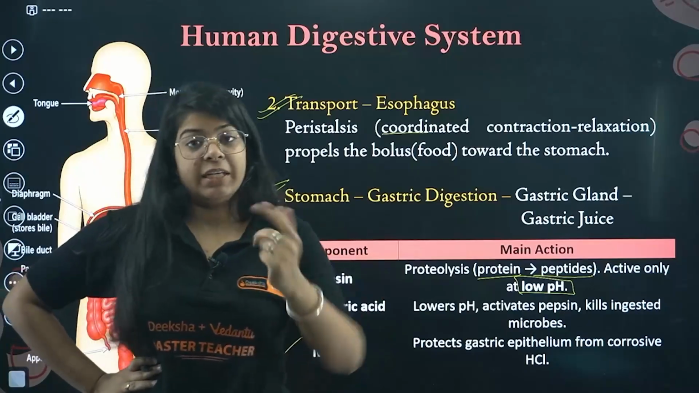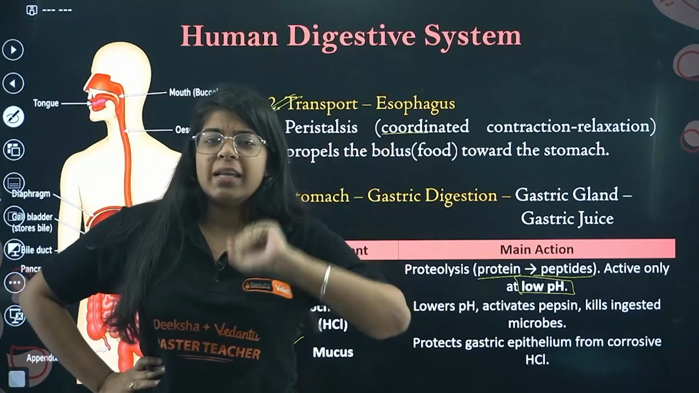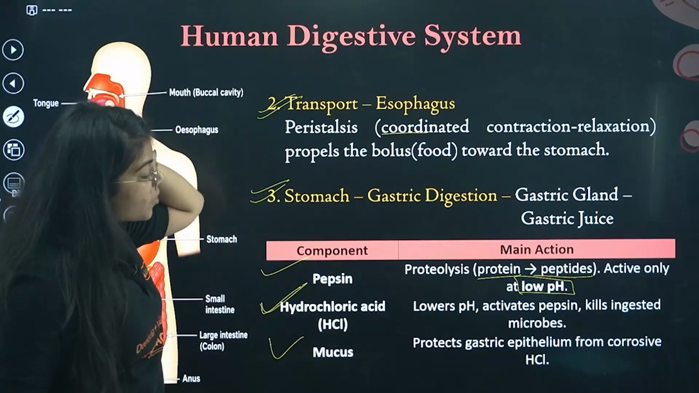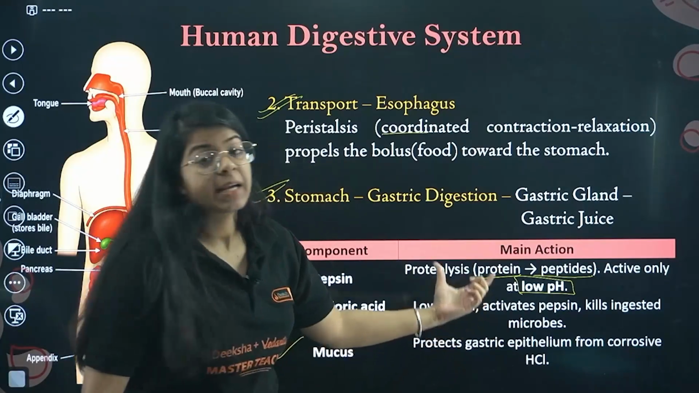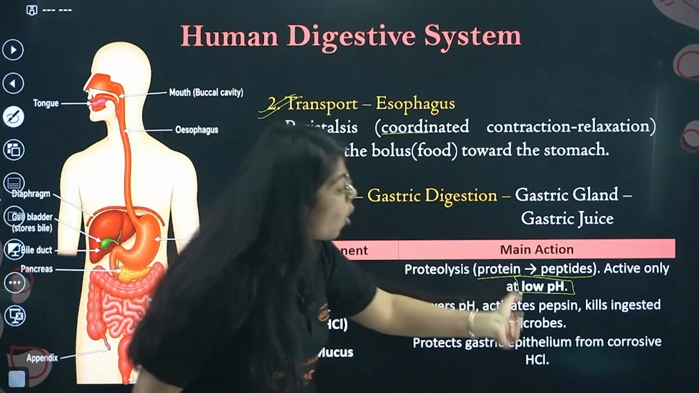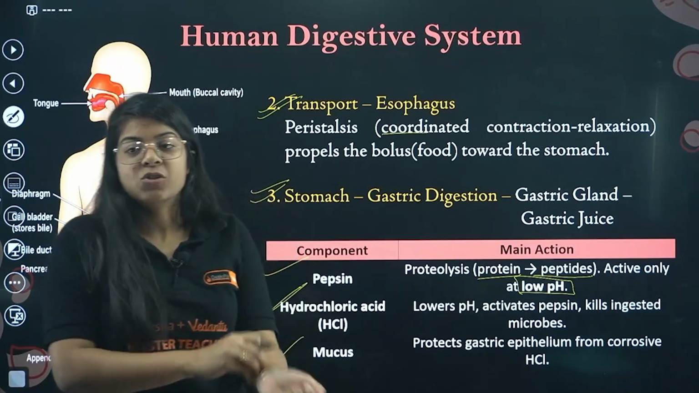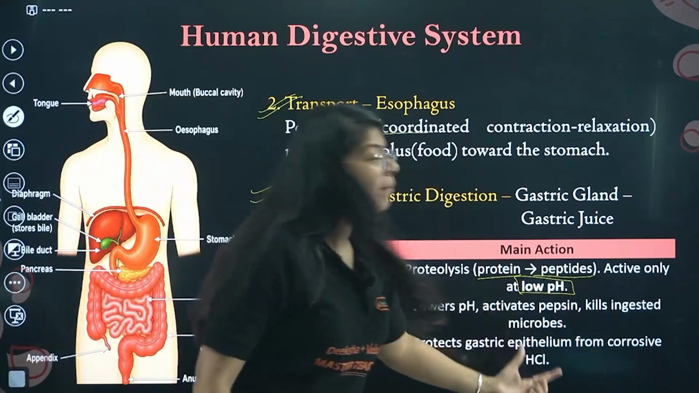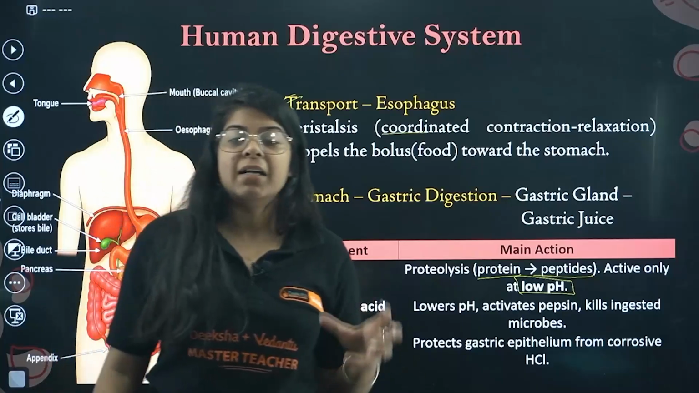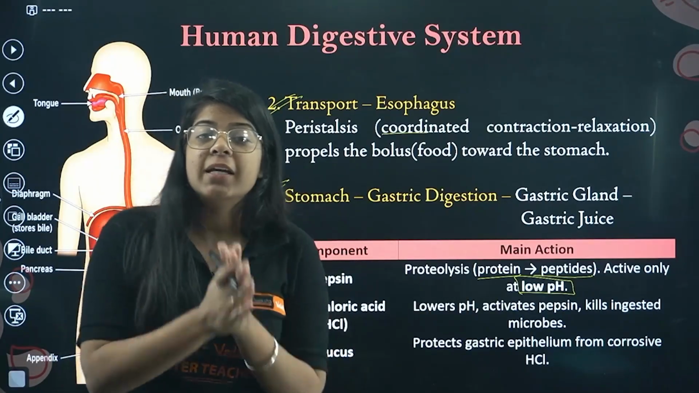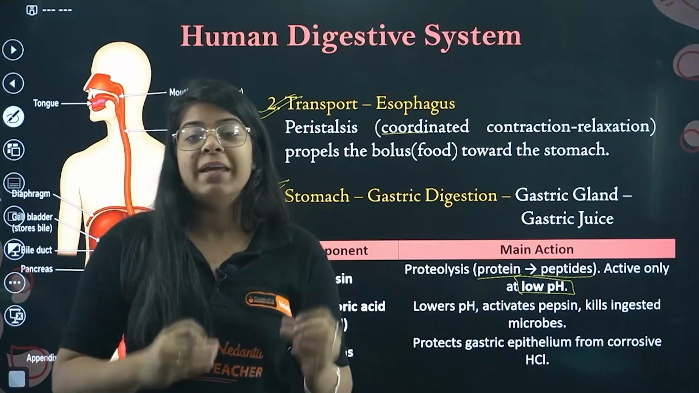For that we need an acid. So the stomach produces HCl, which lowers the pH. It activates pepsin. Also, we know acid kills bacteria, so it kills ingested microbes. Sometimes we eat something bad and there are bacteria in it, so the HCl in our stomach kills those small microbes as well.